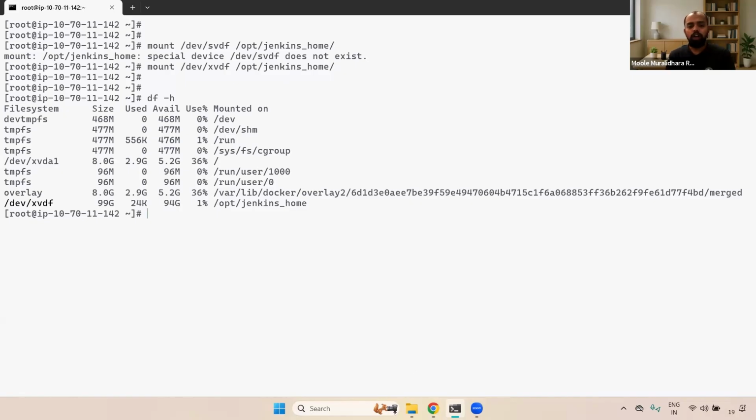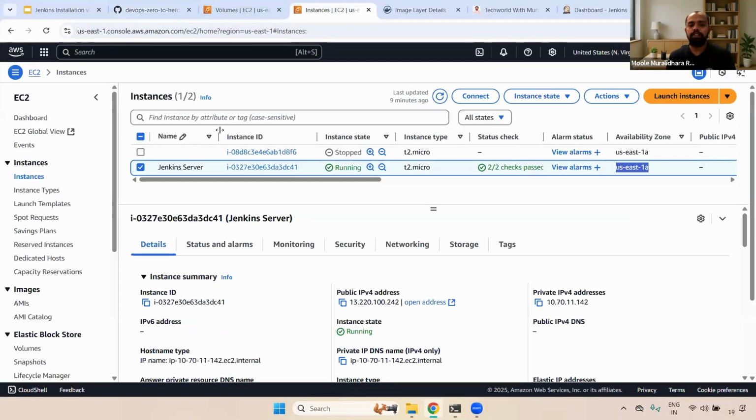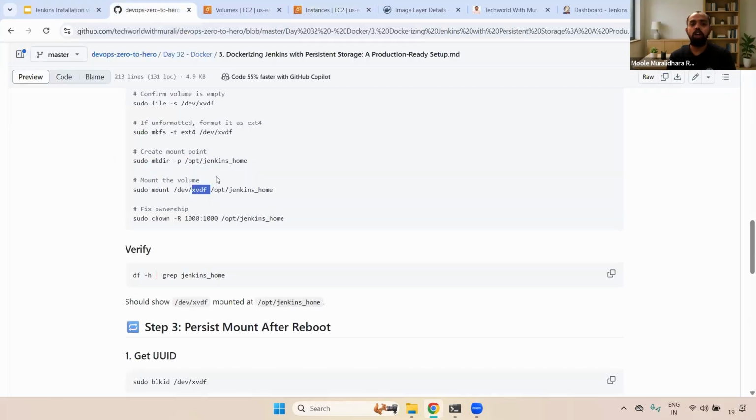Now we have mounted it. In case someone deletes the EC2 instance, we won't lose the data, because the data is available in this EBS volume. Even if you delete the container, even if you delete the entire server, you won't lose the data. The data will still exist. Clear, right? Any questions? Now you have some idea.